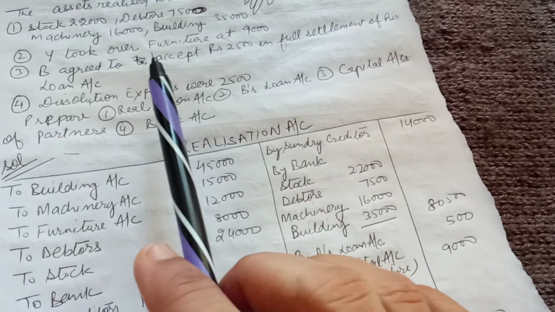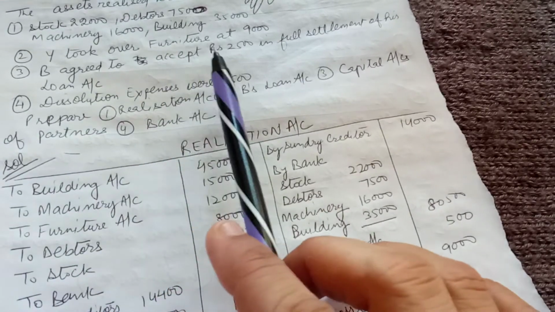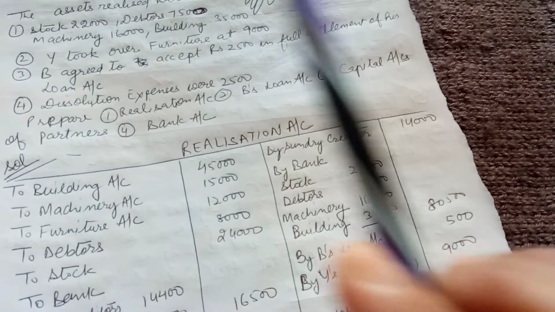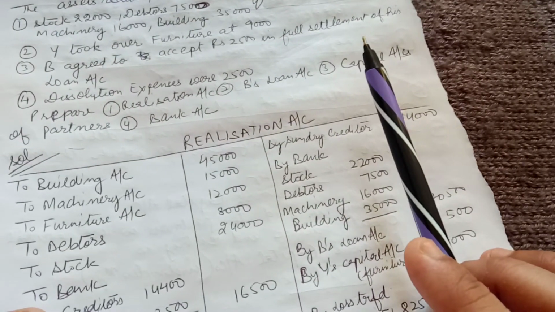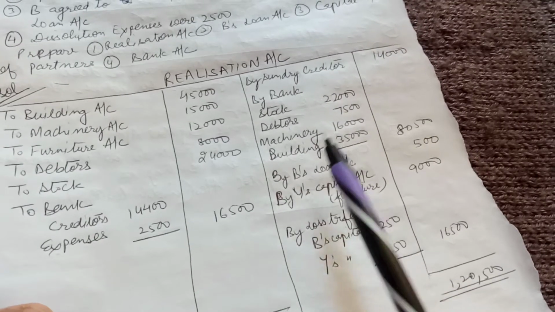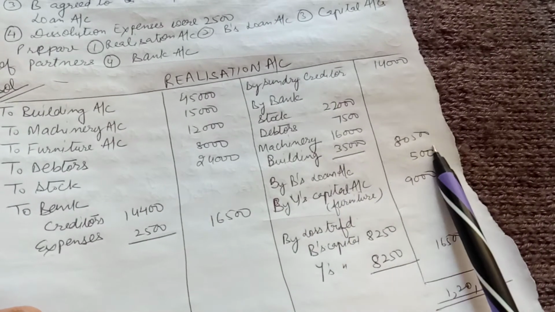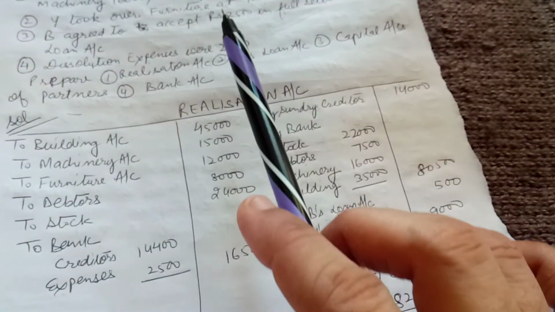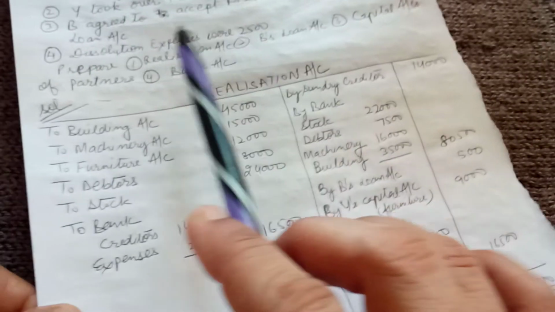And then B agreed to accept 2,500 in full settlement of his loan account. So 2,500 B is accepting. Here only the difference part is the loss. By B's loan, 500 is transferred. Now how it is done, I'm going to show you the loan account.